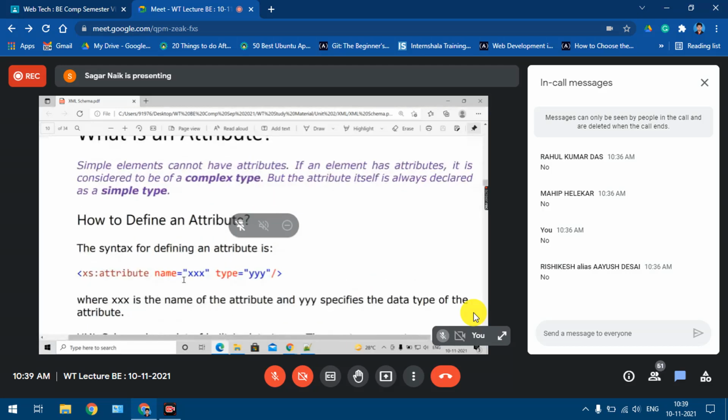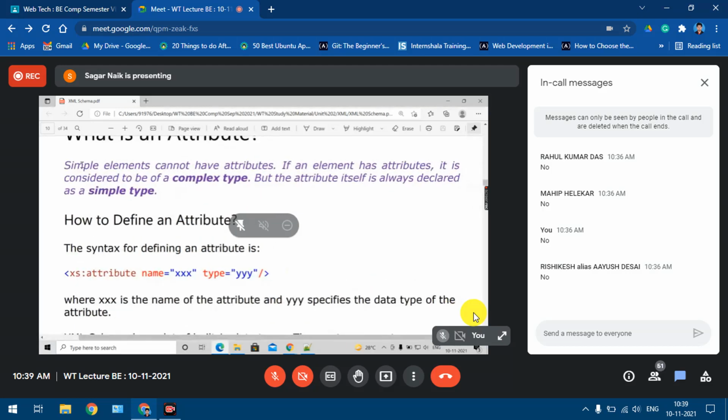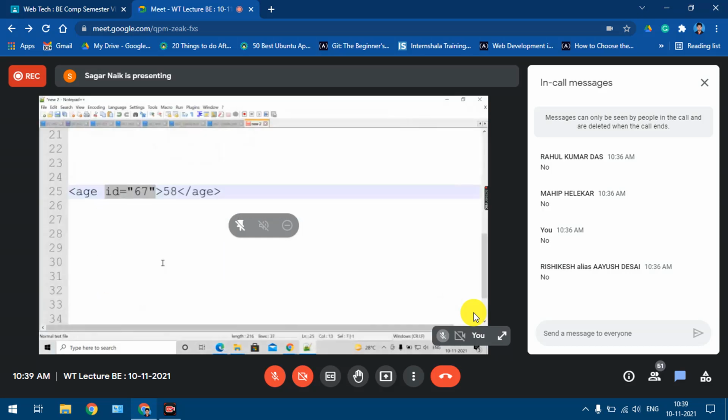Simple elements cannot have attributes. If the element has an attribute, it becomes complex. But the attribute itself is always declared as a simple type. In this case, this age element is a complex element, how to define that we will see later, but this attribute is simple.